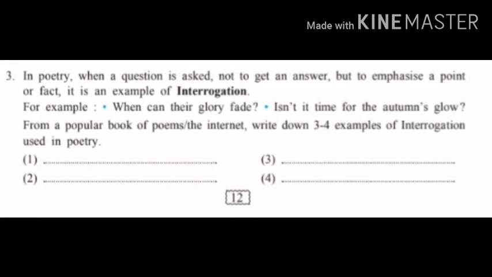Activity number 3. In poetry, when a question is asked, not to get an answer but to emphasize a point or fact, it is an example of interrogation. For example, first one, when can their glory fade? Second one, isn't it time for the autumn's glow? These are rhetorical questions. Rhetorical questions mean the poet doesn't expect to get the answer to the questions. The poet uses such kind of questions to give the poetic effect to the poem.